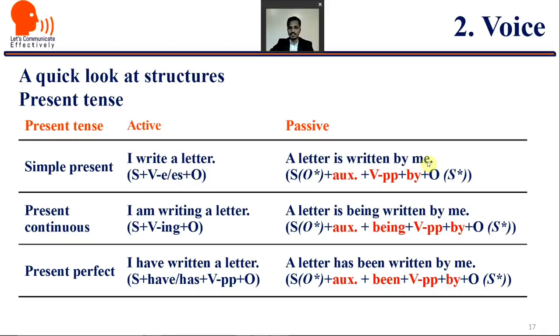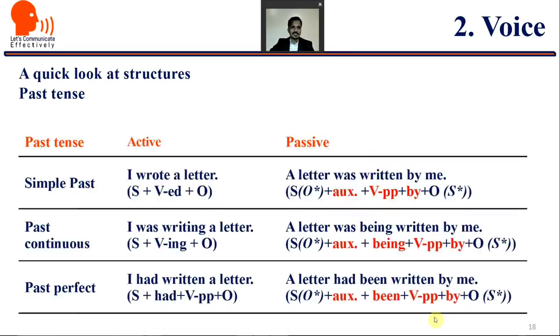While looking at pronouns, we have seen subjective, objective, possessive cases of the pronouns, right? Present continuous: I am writing a letter, subject, verb plus ing, object. Here, the object is becoming the subject: a letter is being written by me. What is added now? The auxiliary and being, and same as it is, verb past participle, and by. Present perfect: I have written a letter, a letter has been written by me. Here auxiliary has plus been, verb past participle, by, and me. This is the structure of present tense.